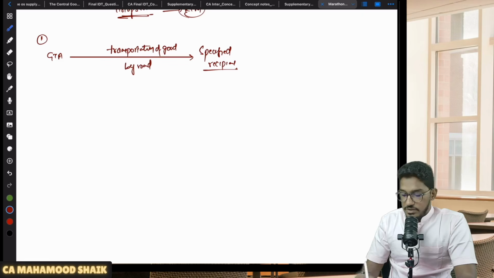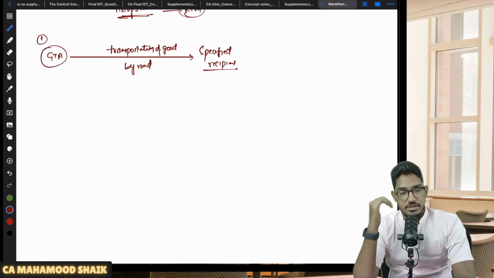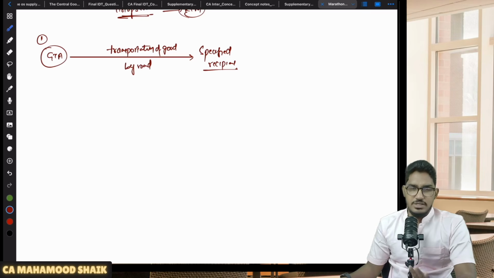Now you will get a question, sir, who is GTA? GTA means a person who is engaged in services of transportation of goods by way of road, and who will issue a document called a consignment note. Whoever issues a consignment note will be called a GTA.